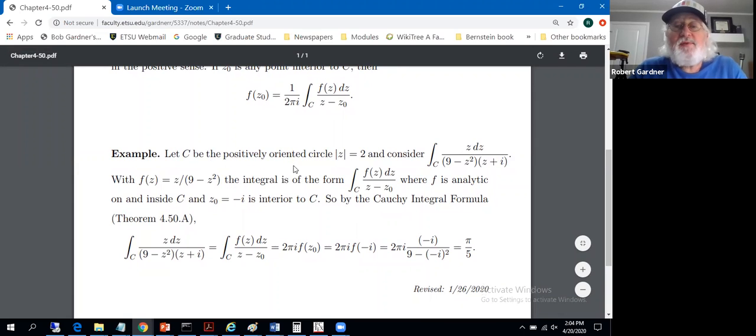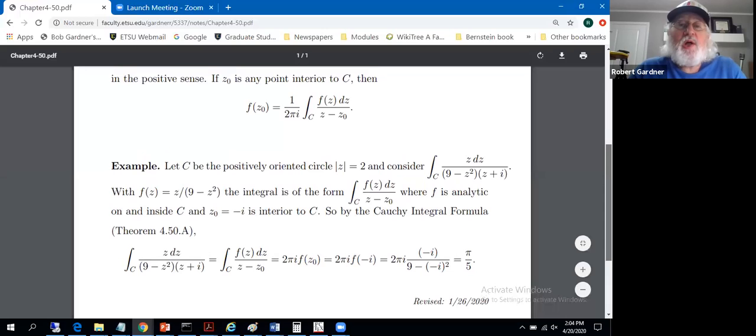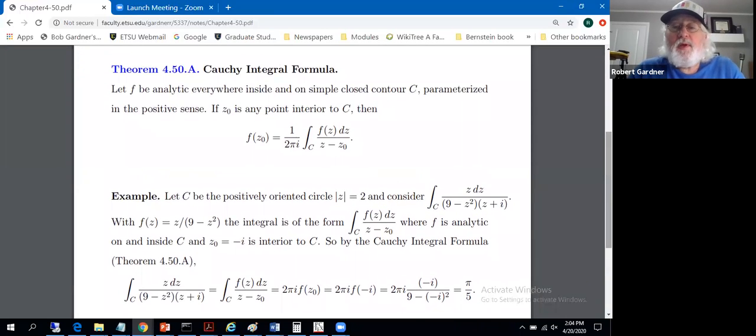Suppose C is a positively oriented circle, mod z equals 2, and consider the integral over C of z dz over (9 minus z squared)(z plus i). Okay, we want to make that look like Cauchy's integral formula. So we want to see a z minus z sub 0, where z sub 0 is an interior point of the contour. Otherwise, the remainder of the integrand is an analytic function inside that contour.